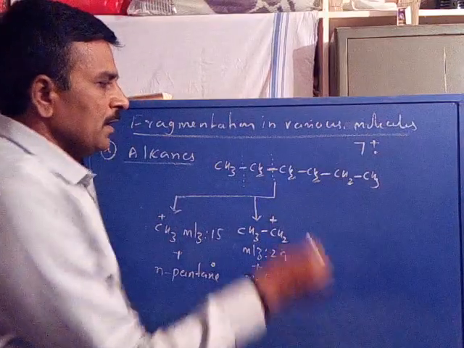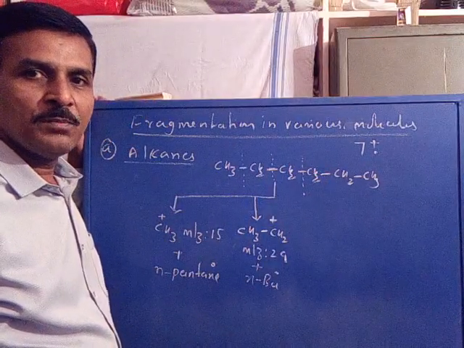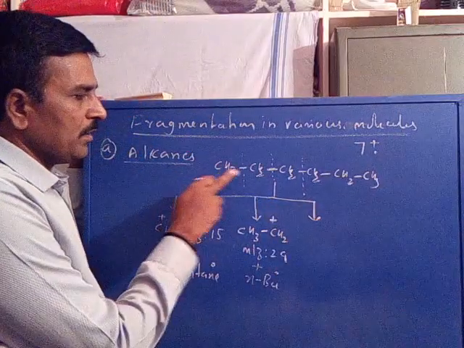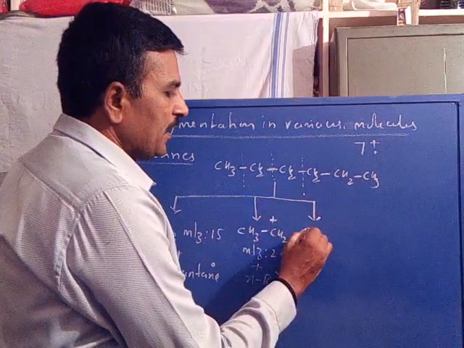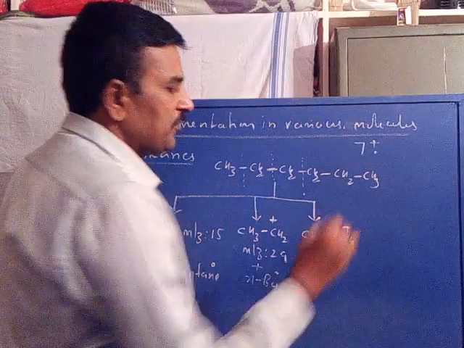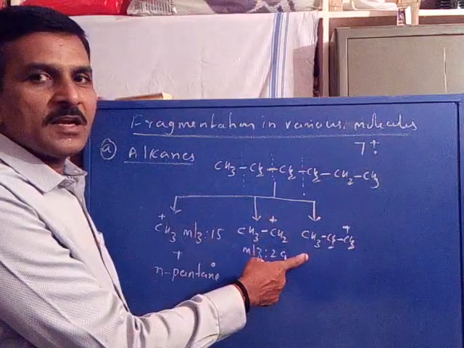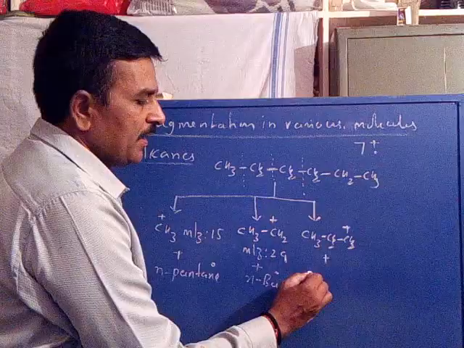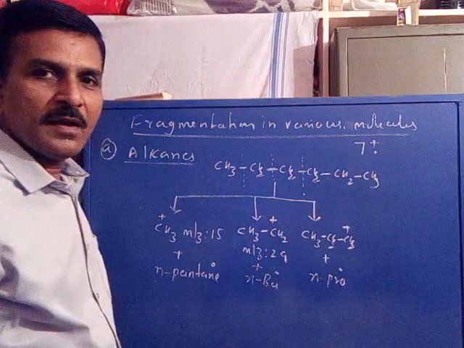Then the third bond may be cleaved. Instead of the first and second, the third bond may be cleaved. Now when the third bond is cleaved, 3 carbons appear as a cation, that is a propyl cation, CH3, CH2, CH2 plus. From the molecular ion, when 3 carbons are eliminated as the cation, the remaining 3 carbons are fragmented as an n-propyl radical.